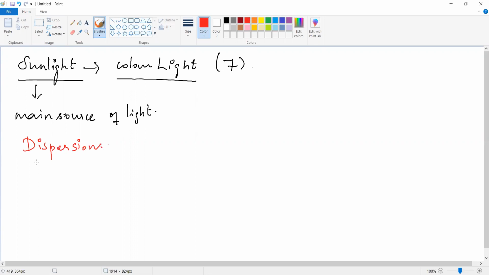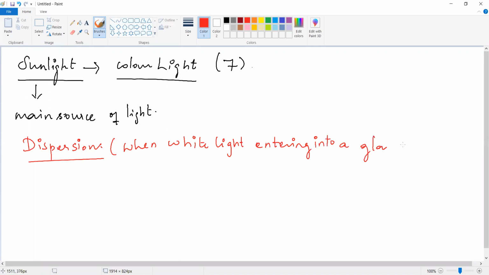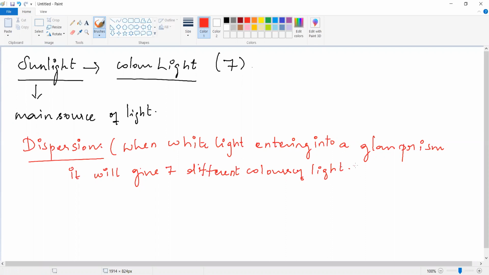So I am writing a simple definition of dispersion. When white light enters a glass prism, it will give 7 different colors of light. You can also write this definition. So it is called dispersion.